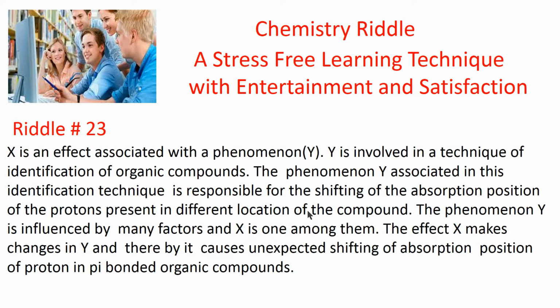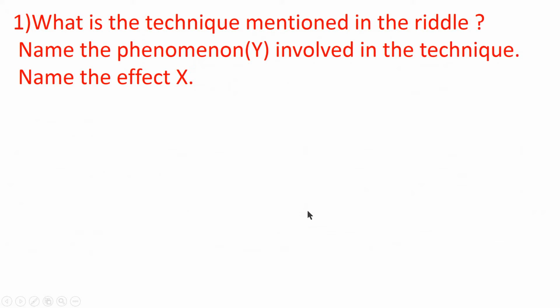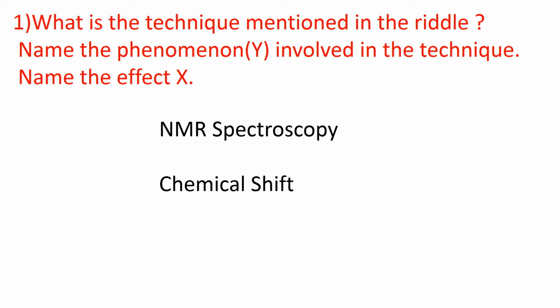Now, let's see the question. The first question or primary question is, what is the technique mentioned in the riddle? Name the phenomenon Y involved in the technique. Name the effect X. So there are three parts in this primary question. So let's see the answer. Answer of the first part is nuclear magnetic resonance spectroscopy. The answer of the second part is chemical shift. And the answer of the third part is anisotropic effect.